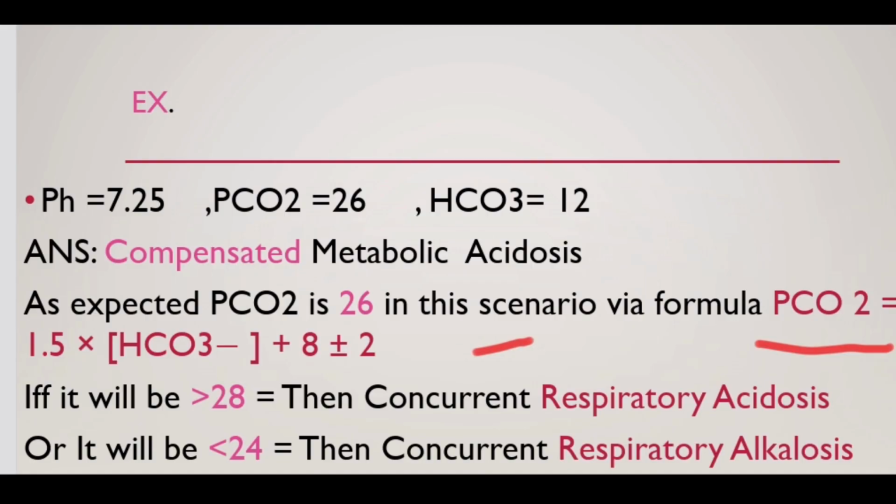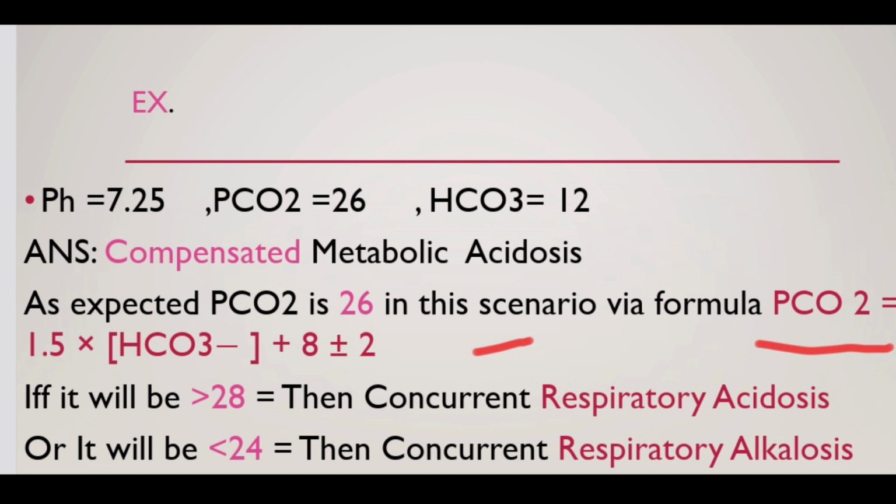As metabolic acidosis is more common, in this scenario, pH is 7.25, PCO2 is 26 and HCO3 is 12, so all parameters are decreased. It means it could be metabolic or respiratory acidosis. But when we calculate expected PCO2 by the formula 1.5 times HCO3 plus 8, plus or minus 2, in this scenario expected PCO2 is 26.